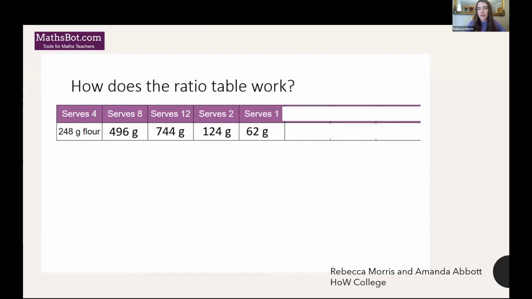So you can divide by 2 again, and you can do the addition to get to your 3. Then moving on to your 10s and your 20s, you just times your 2 and your 1 amounts by 10. If the question was something like, can you find how much you need for 50 people? Then in our lower ability groups, we give them this table to fill in first and ask them to use those amounts to work out how much you need for 50. If they're a higher ability, we're more likely to leave them without the top headings and give them a chance to work their own way up to that 50.